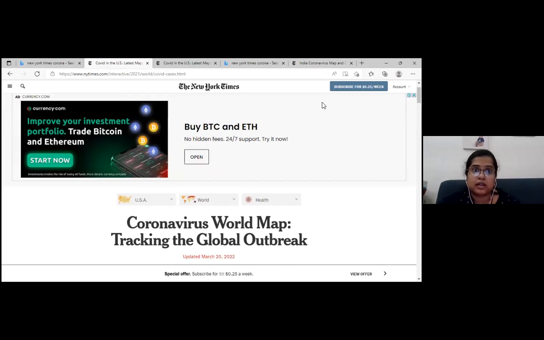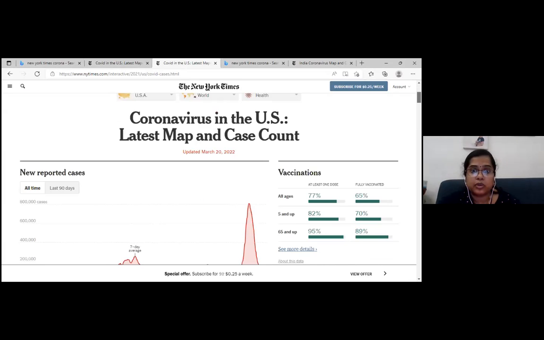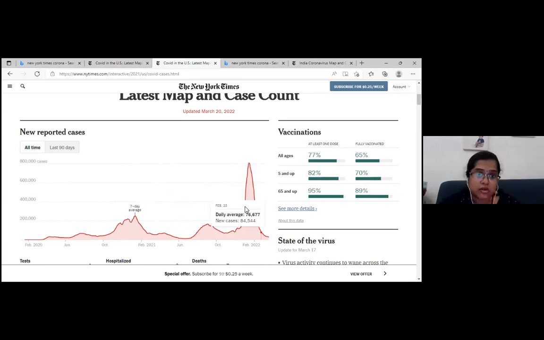If you would like to see, this is for the US. This is the whole graph of the US. You can see in the month of June 2021, this was the value: 11,872.